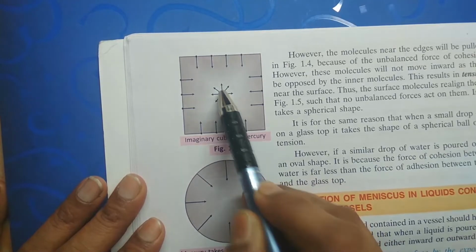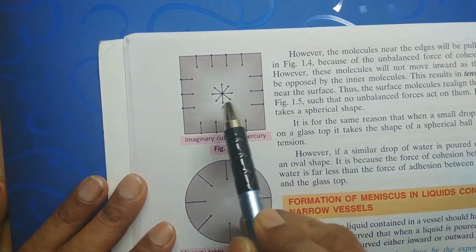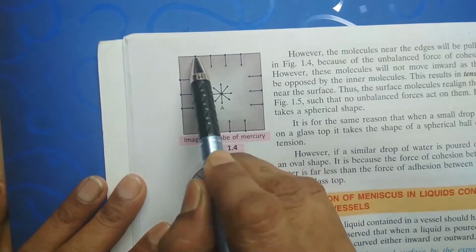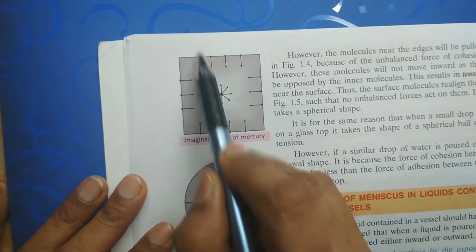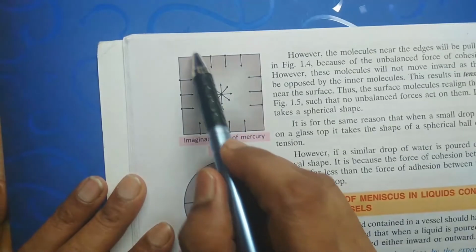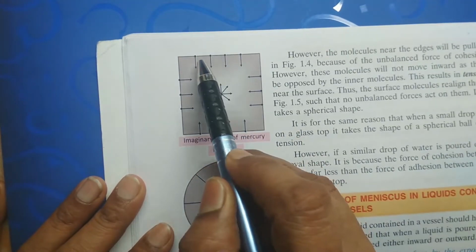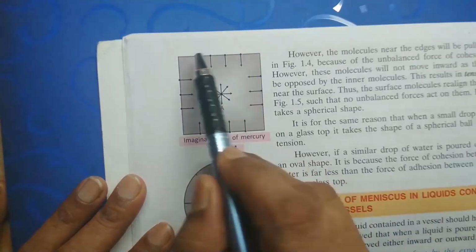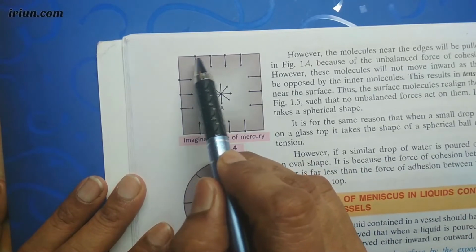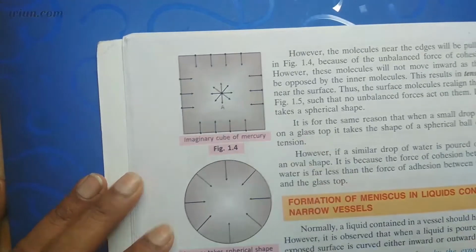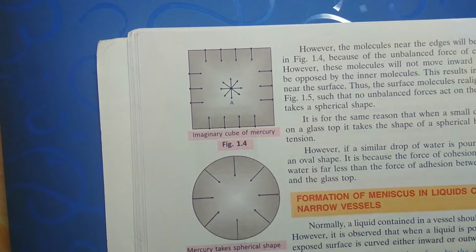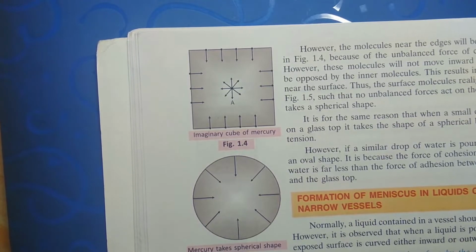So on this particle there is no unbalanced force, but for the particles which are exposed, at the top layer, suppose this particle is there, then the internal particles will pull inward, but here no particles are there. So in this direction, no force is there. So an unbalanced force is acting on the exposed surface, and that force creates tension on the particles, and that is responsible for the surface tension.